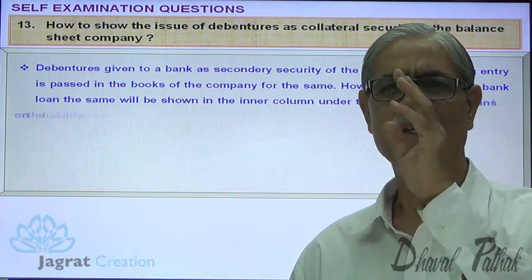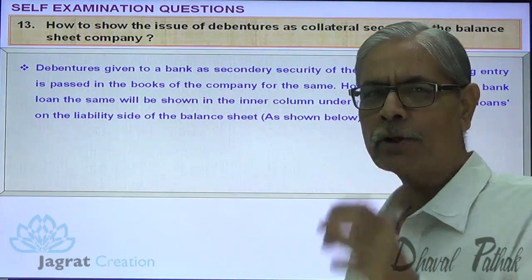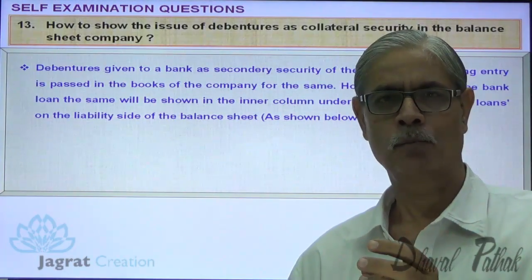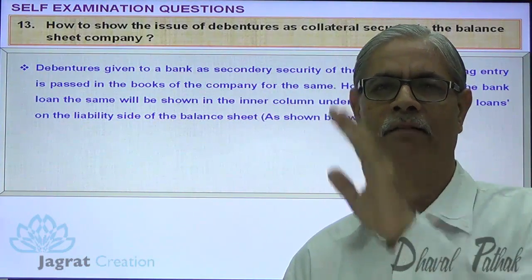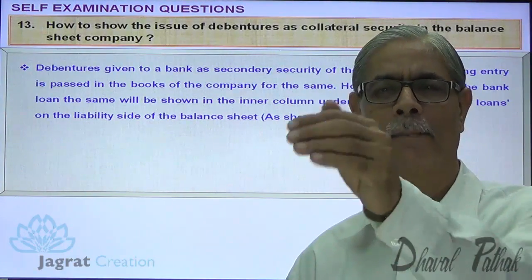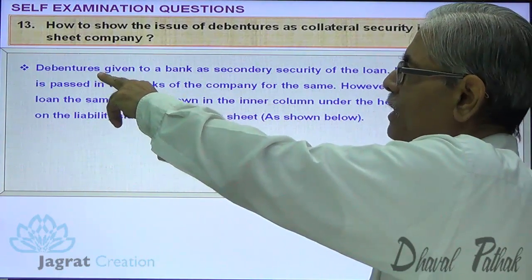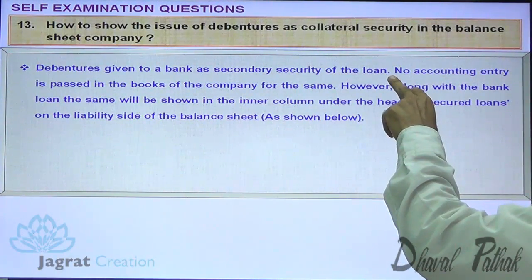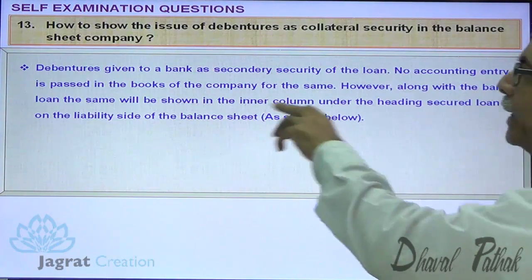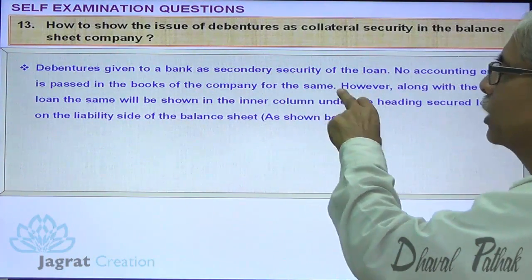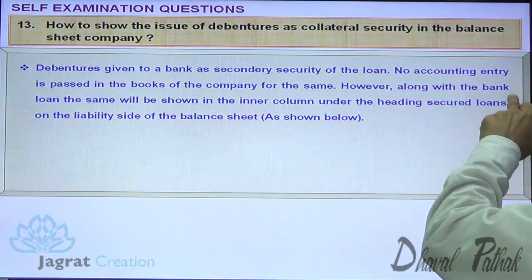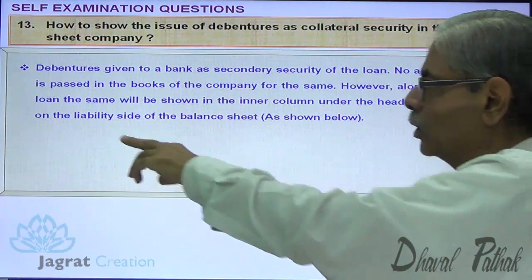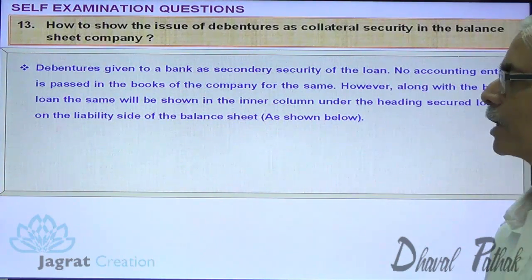Collateral security is a secondary security. Security means an asset or a right given to a money lender for the recovery of the amount lent. Debentures given to the bank as secondary security of loan: no accounting entry is passed in the books of the company for the same. However, along with the bank loan, it will be shown in the inner column under the heading of secured loan on the liability side of the balance sheet as shown below.